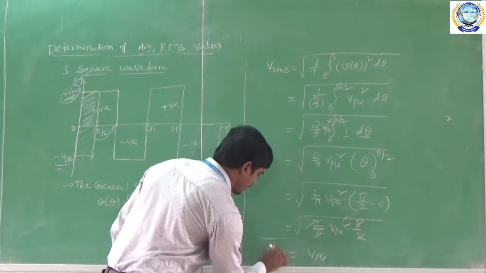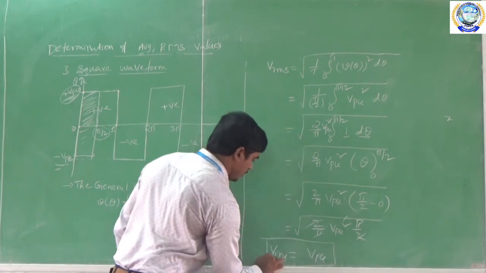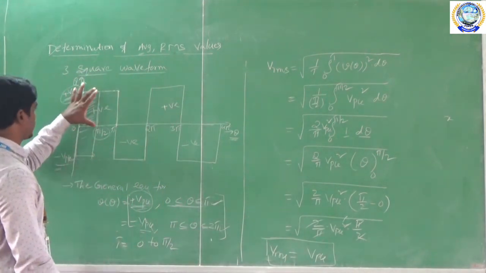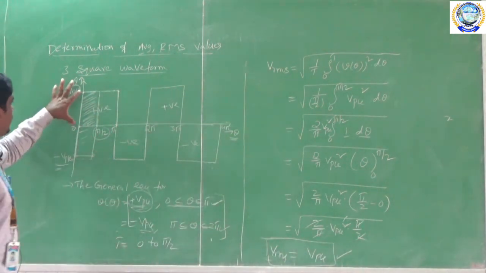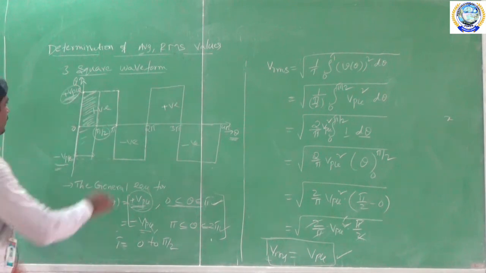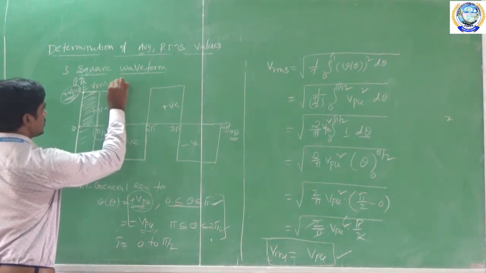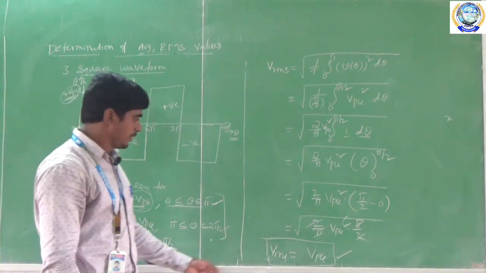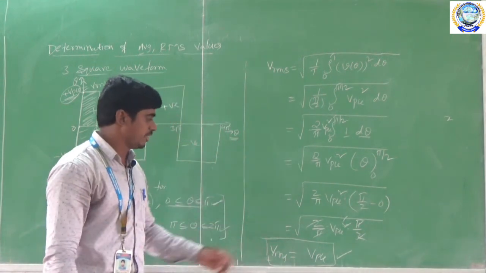So now what is the formula for the VRMS? VRMS is equal to V pk. So for the square waveform, the RMS value is equal to V pk. Where is the V pk? This is the V pk. So V pk is equal to VRMS, and this is equal to V average also. We got the formula for the VRMS value.